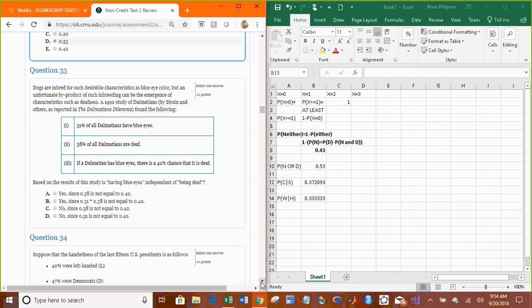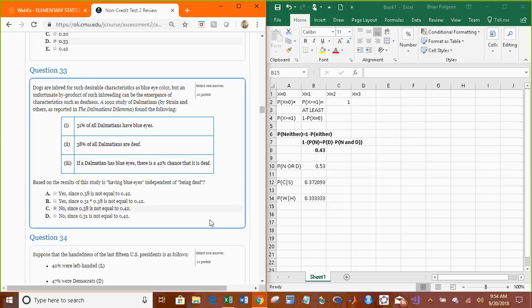Alright, so we have the Dalmatian Study. 31% of all Dalmatians have blue eyes, 38% of Dalmatians are deaf. If a Dalmatian has blue eyes, there's a 42% chance that it is deaf. Based on the results of the study, is having blue eyes independent? No. Because if it has blue eyes, there's a 42% chance that it's deaf. Well, if it were independent, the fact that it has blue eyes would not alter the probability of it being deaf. And it goes up from 38 to 42%. So no, they are not independent.